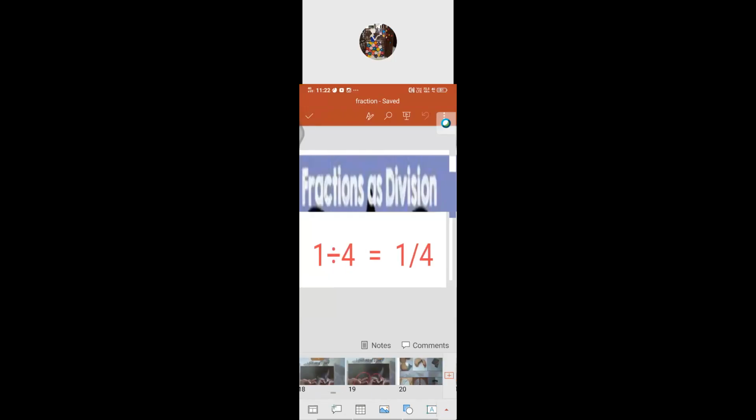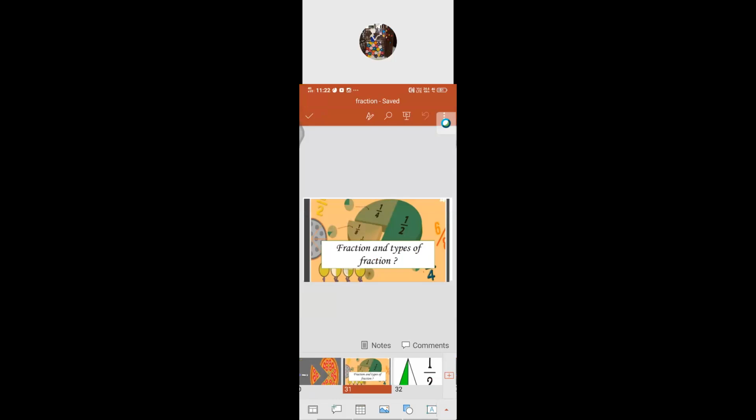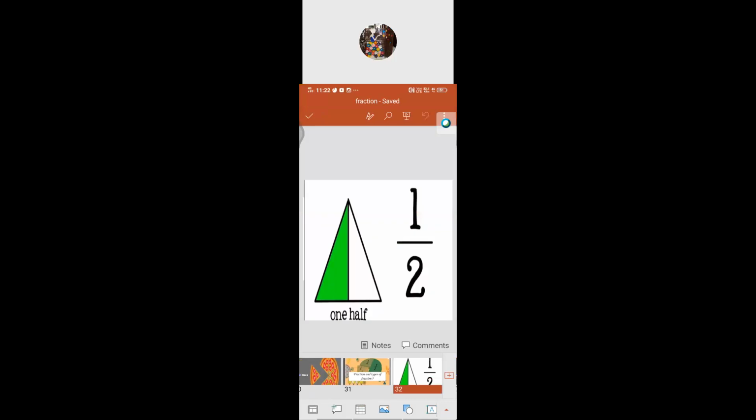Then what we have seen are the different types of fractions. What are the different types of fractions we have seen so far? Fraction and types of fraction. Suppose this is a triangle, divided into equal parts, both sides equal.